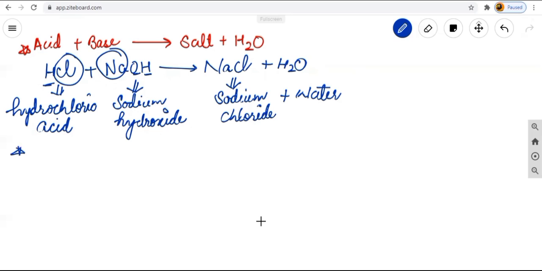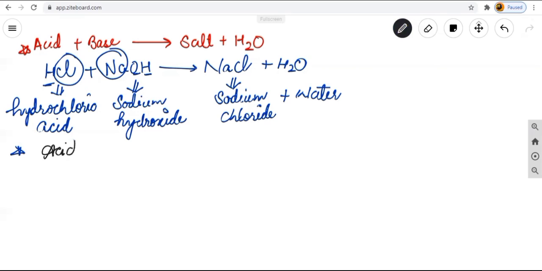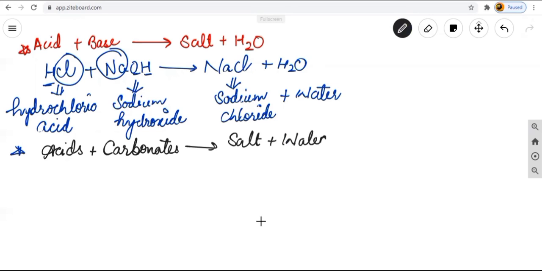Okay. The next property is, what is the next property we are having? The next property is when acids react with carbonates. What does it give? When acid reacts with carbonate, it gives salt plus water plus carbon dioxide gas. Acid, when it reacts with carbonates, always gives salt plus water plus carbon dioxide.